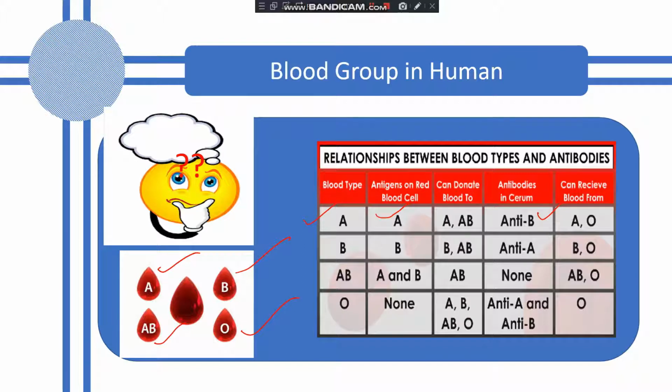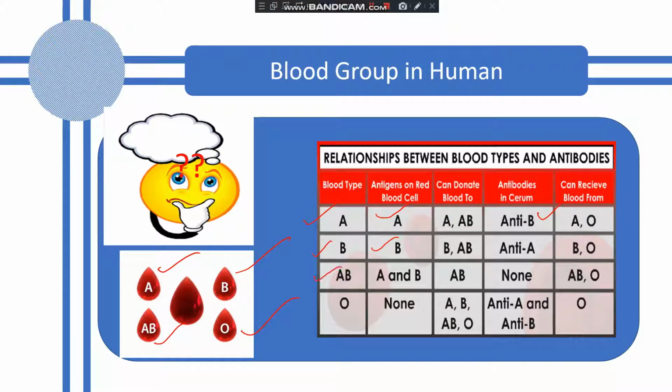If antigen A is present, then the antibody will be B. Similarly, in blood group B, the person has B antigen on RBC. So now you know which antibody will be there? Yes, antibody A will be there in the serum.